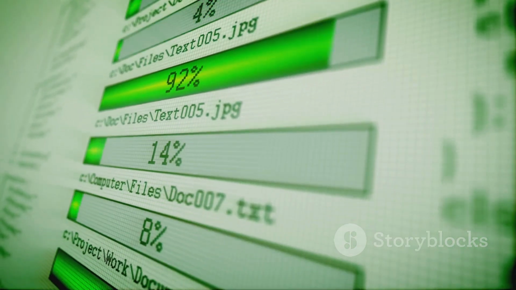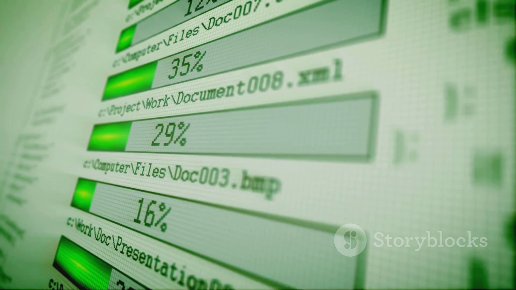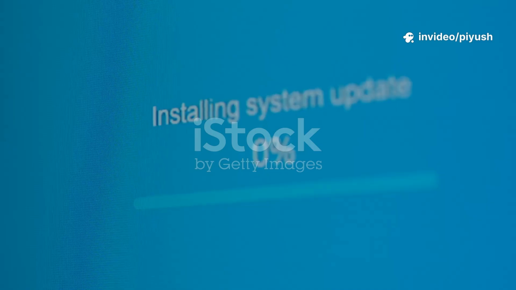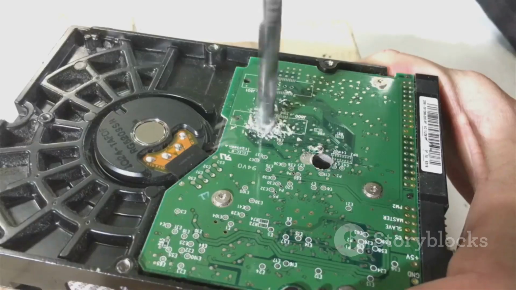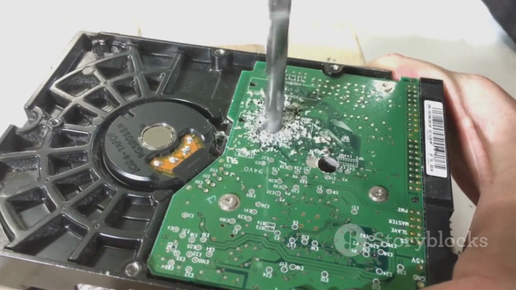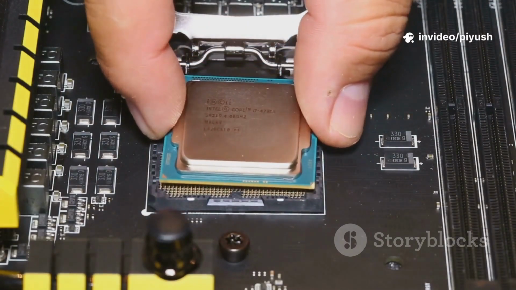The installer will then proceed with the rest of the setup automatically, copying files and configuring the system. While it works, it will also install the special bootloader that makes dual booting possible. While the Linux installer copies files and sets up your new system, it performs one final crucial task in the background. It installs a program called the Grub bootloader.